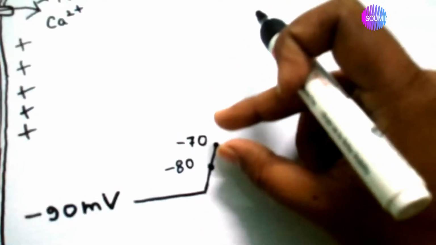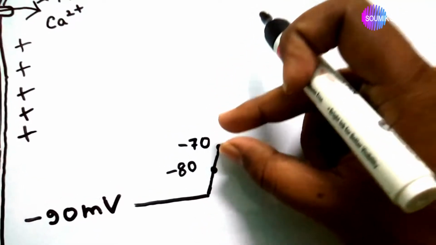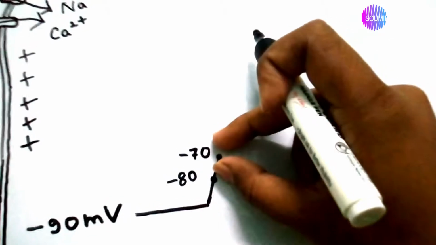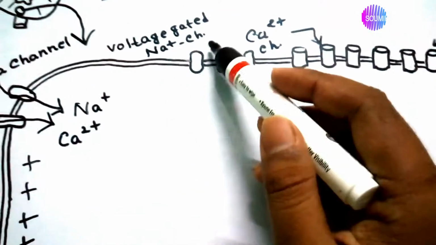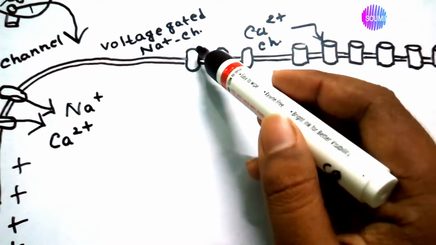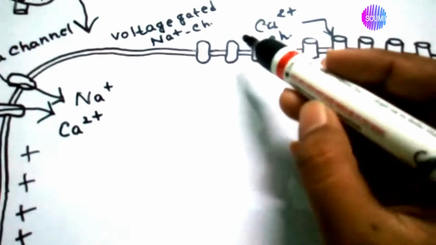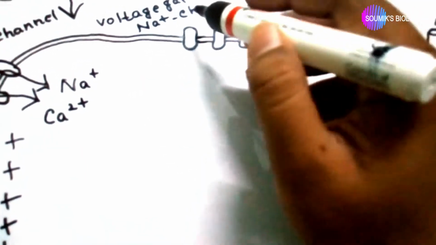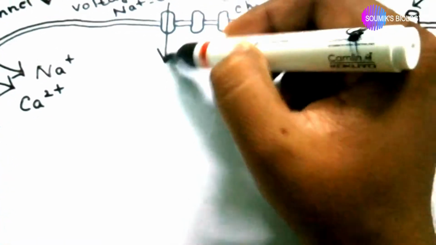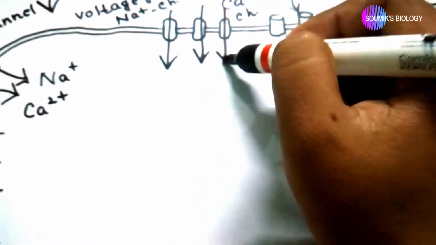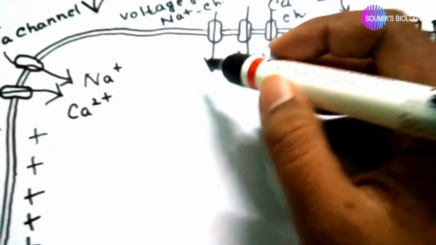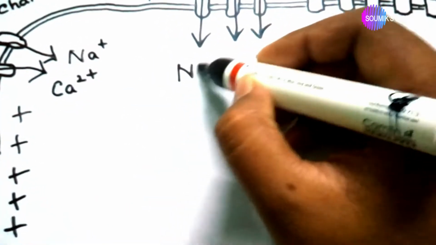When the cell reaches this potential, the voltage gated sodium ion channels are activated, and sodium flows inside the cell from the outside very rapidly.